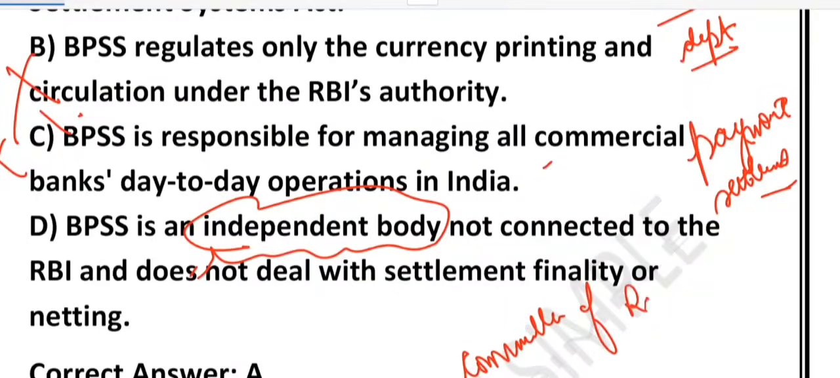It is a committee of the RBI Central Board. And one of the most important tasks is ensuring payment, settlement finality and netting. So option D is also wrong. Please remember, go through each and every option very minutely because sometimes a question may be asked from option C in the upcoming examination.